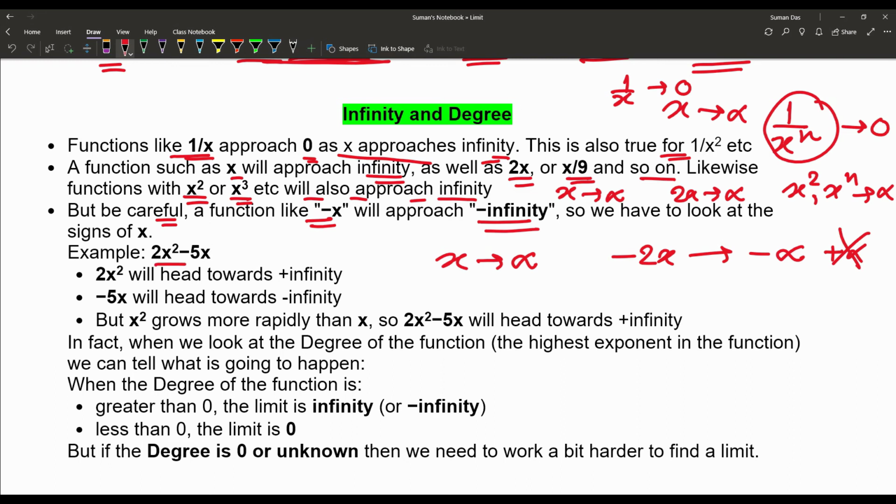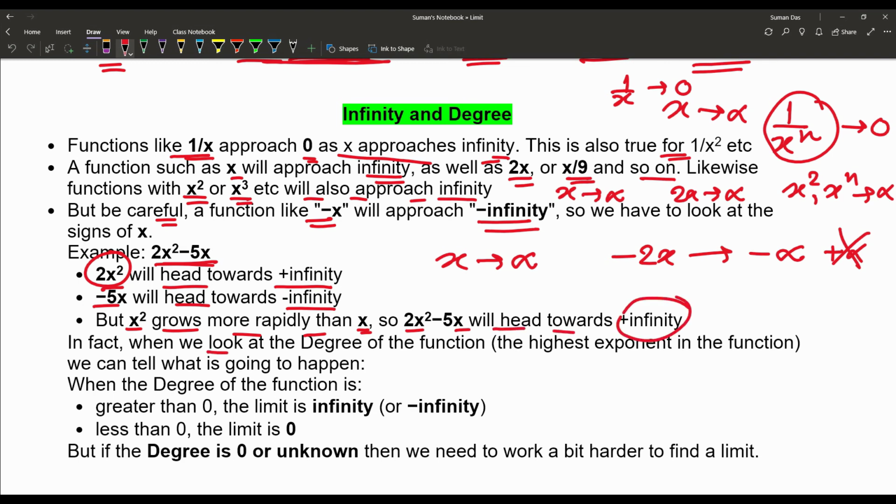Example: 2x square minus 5x. 2x square will head towards plus infinity. Minus 5x will head towards minus infinity. But x square grows more rapidly than x because it is a square. According to numerical calculation, it is going much faster than it is going to minus infinity. So 2x square minus 5x will head towards plus infinity.